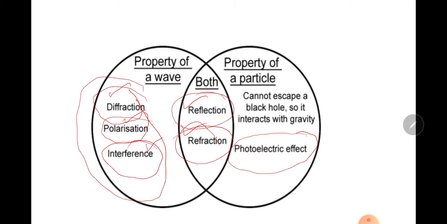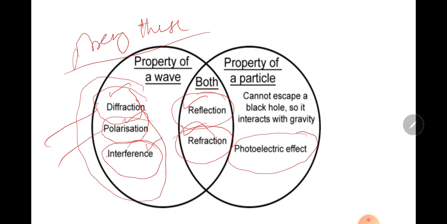If any phenomena take place, such as light being diffracted, polarized, or showing interference, you can say that it has wave nature.